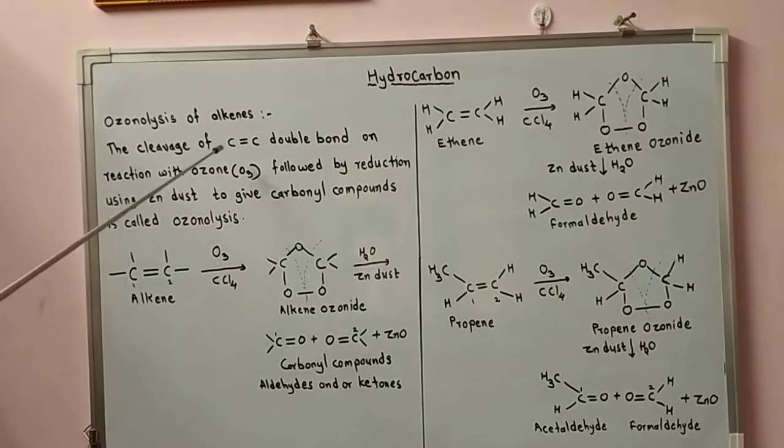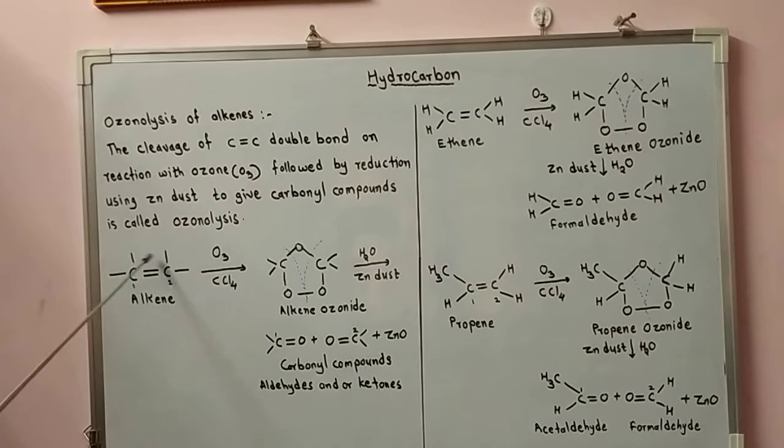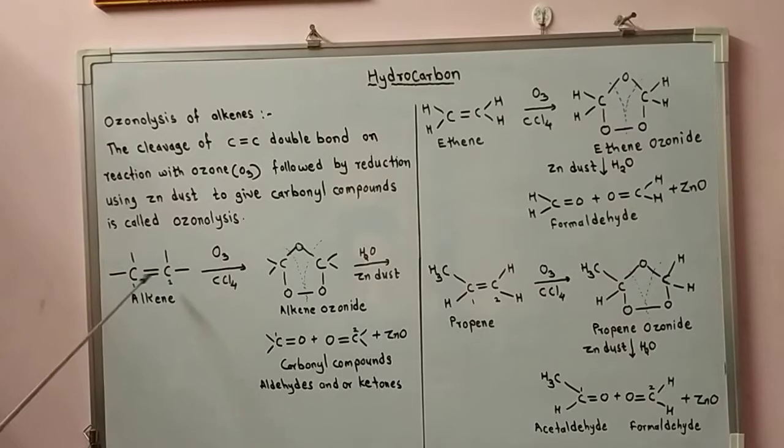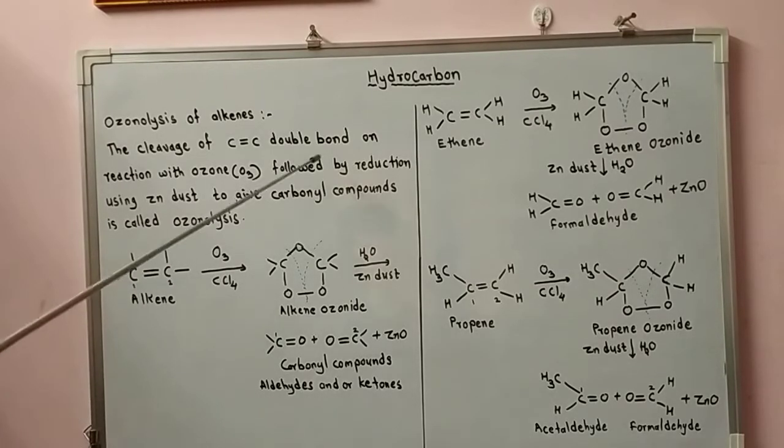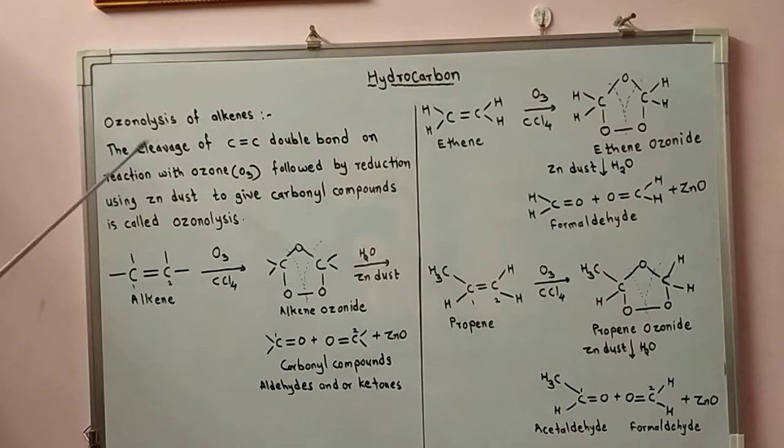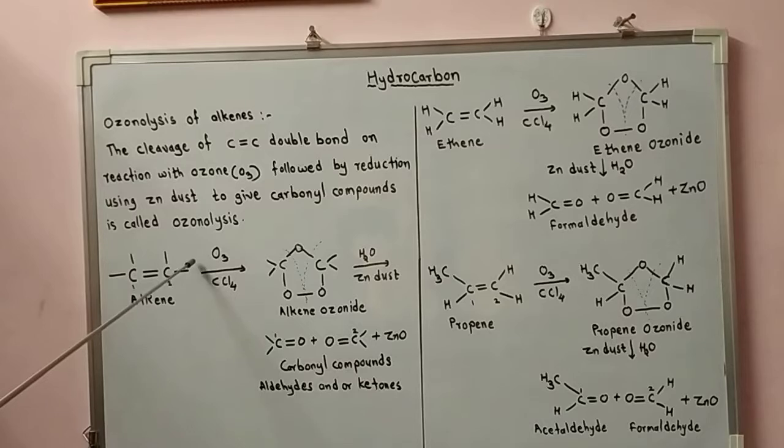Okay, let's see this. Here in the alkene, a carbon-carbon double bond is present. The general reaction is written here. Two valencies are shown for each carbon, which are unsatisfied, for the carbon skeleton. So the carbon-carbon double bond reacts with ozone. When ozone gas is passed through the solution of alkene in presence of inert solvent carbon tetrachloride, an unstable alkene ozonide is formed. This is the first step of the reaction.